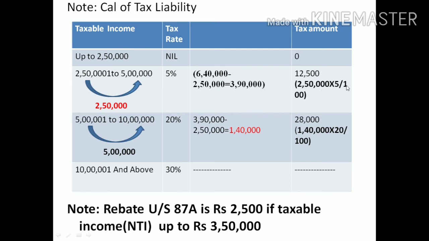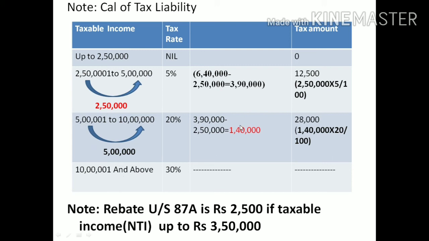Then 2,50,000 into 5% divided by 100 will get 12,500. Then we still have remaining income: 3 lakh 90 minus 2 lakh 50,000, we have 1 lakh 40,000 for payment of tax, transferred to the next slab. The next slab is from 5 lakh 1,000 rupees to 10 lakh. What's the difference? 5 lakh.